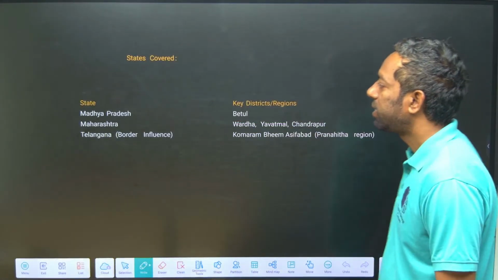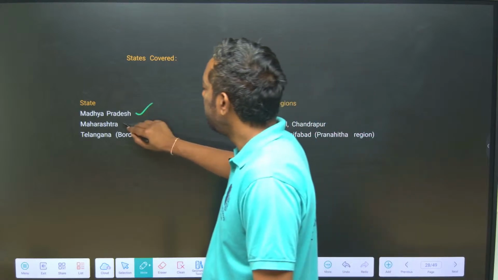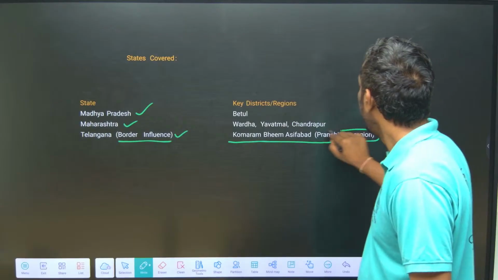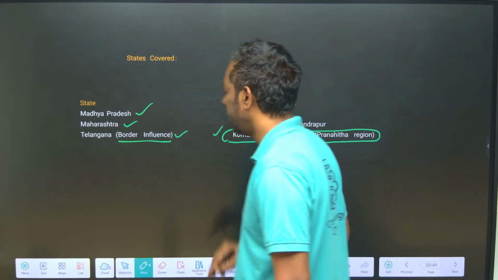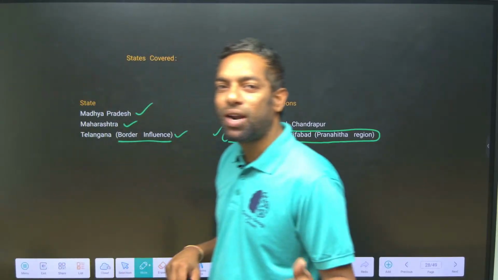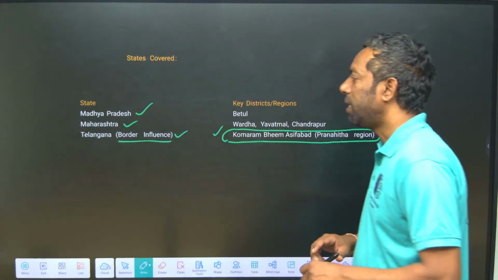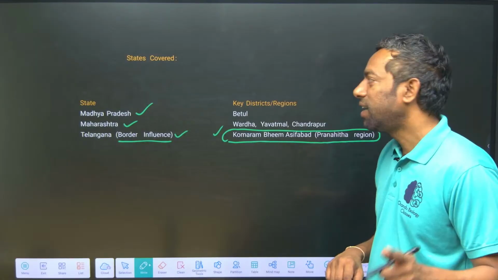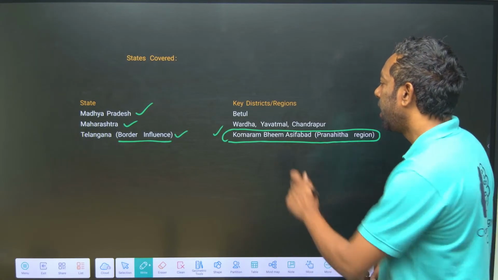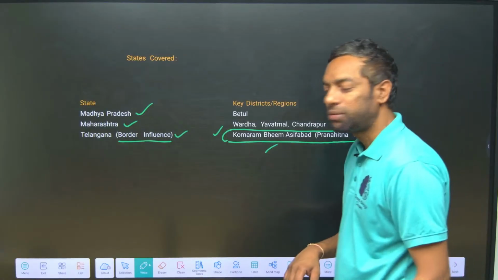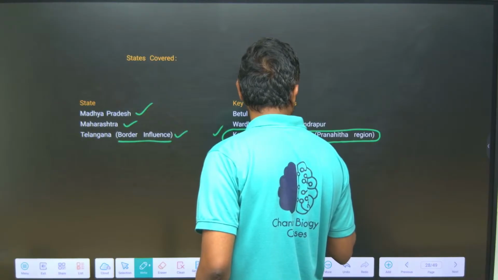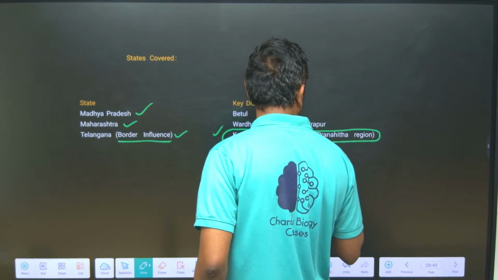States covered: Madhya Pradesh, Maharashtra, and Telangana. In Telangana, Komaram Bheem Asifabad in the Pranahita region. Okay, this is important from the exam point of view. Wardha covers Madhya Pradesh, Maharashtra and Telangana. In Telangana, it is Komaram Bheem Asifabad, mostly North Telangana.